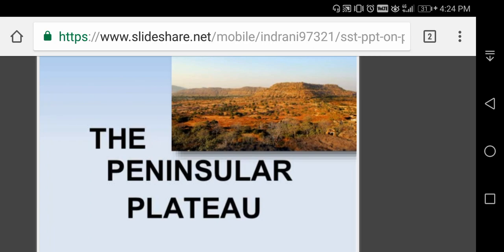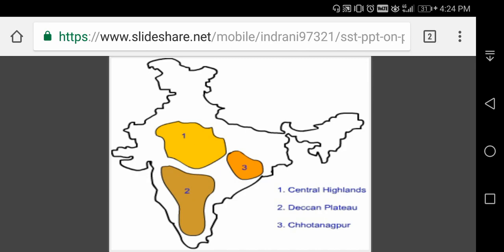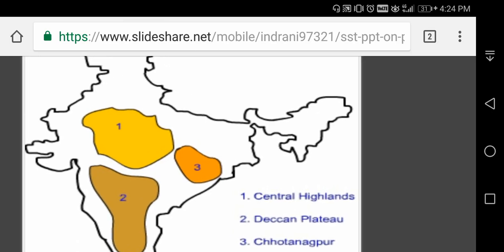The peninsular plateau lies to the south of Vindhya and Satpura ranges. Central Highlands, Deccan Plateau, Chota Nagpur Plateau. One is Central Highlands, two is Deccan Plateau and three is Chota Nagpur Plateau. For map study also you can use it. I think you understood the area. It consists of four parts: the Indian Plateau, Deccan Plateau, Western Ghats and Eastern Ghats.